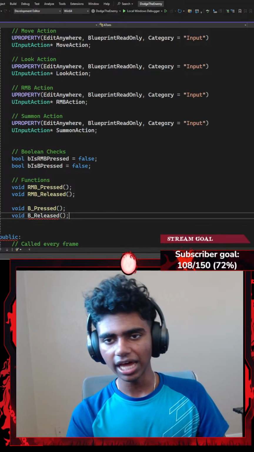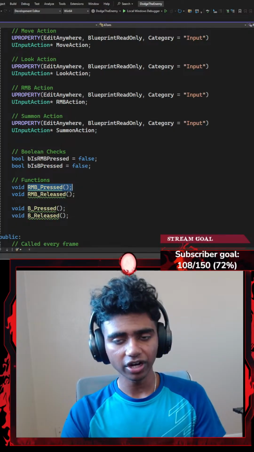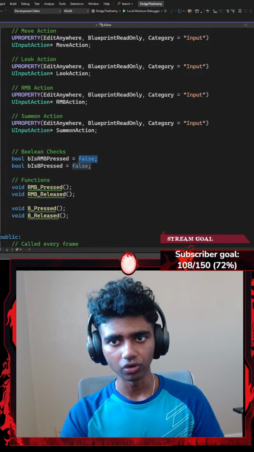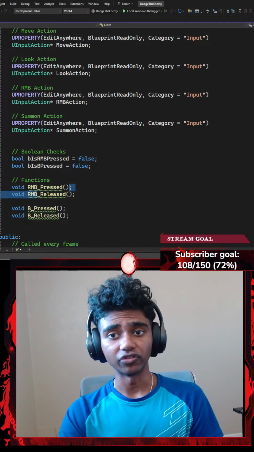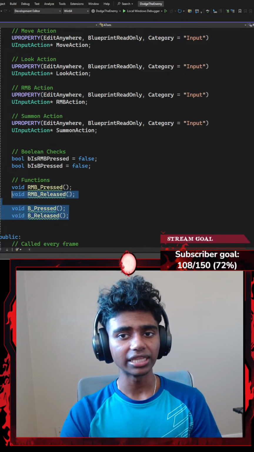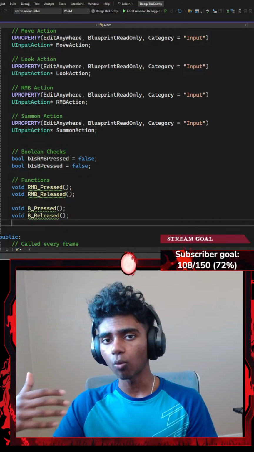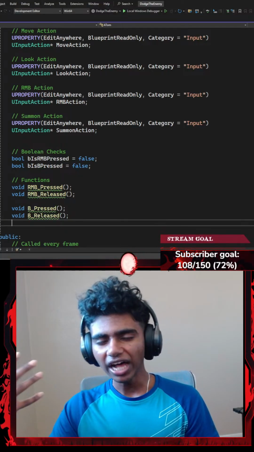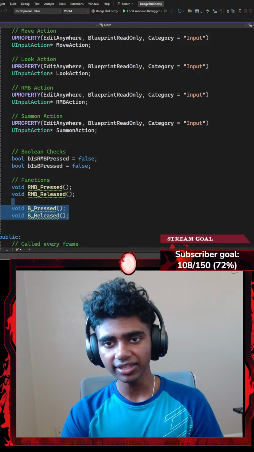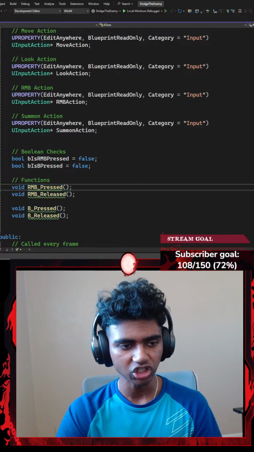Now, technically what this means is that when my RMB pressed function is being executed, I want to set this boolean variable from false to true, and when it's being released, I want to set this back to false. The reason I created these empty void functions here is because the job of header files is just declaration. I want to just declare empty values, or empty content. Then later on, I'm going to define every single thing that I created here inside my C++ file. That is basically used for definitions.